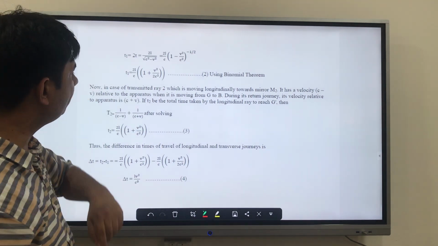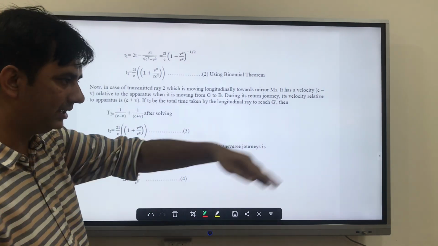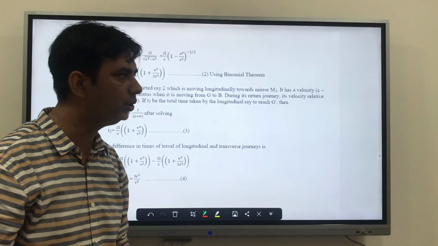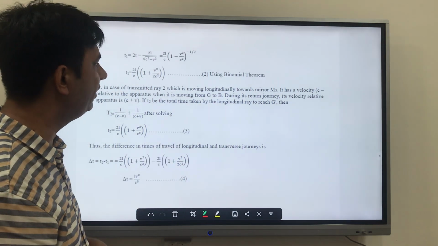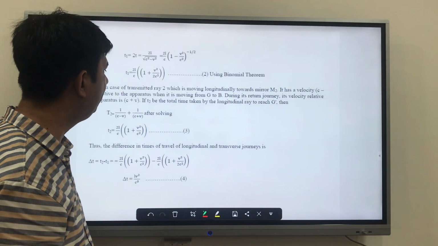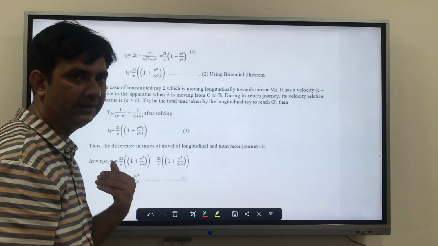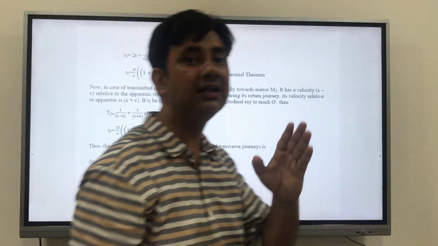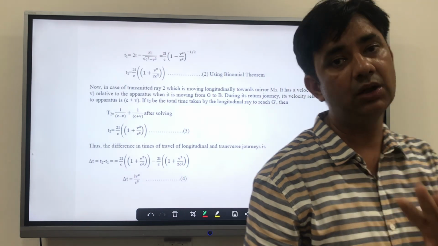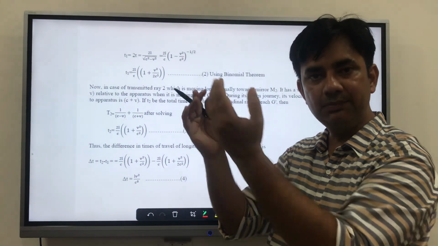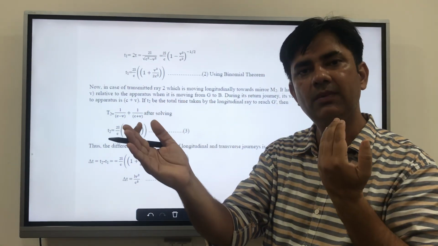In case of transmitted ray 2, the one moving longitudinally towards mirror 2 has a velocity c minus v relative to the apparatus when it is moving from G to B, because we have seen that the speed of light is always constant. That means it is getting subtracted from v.